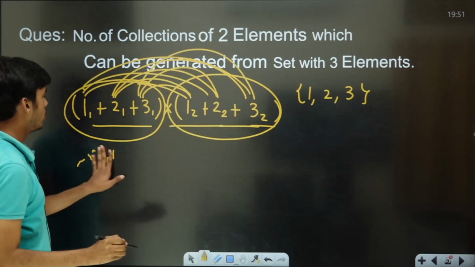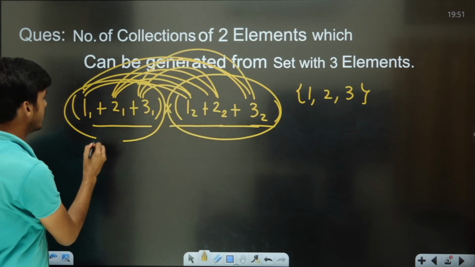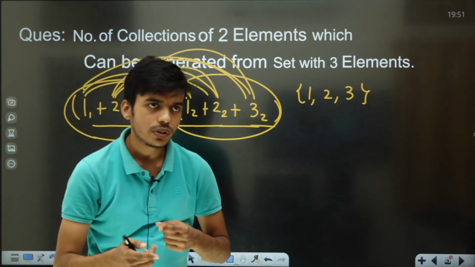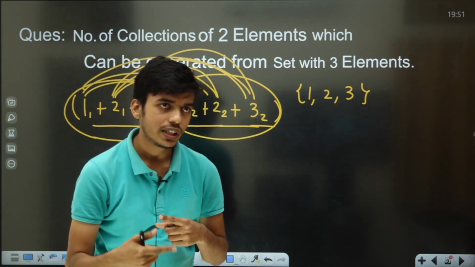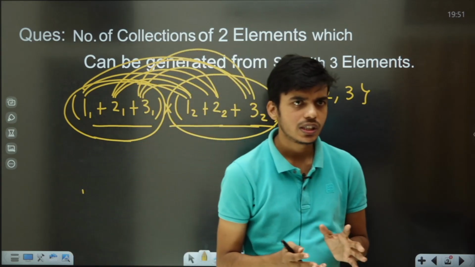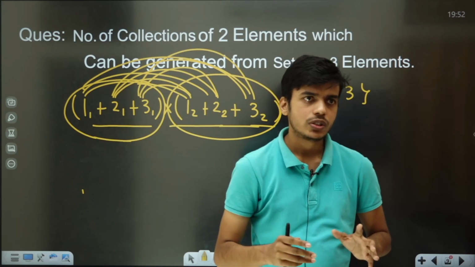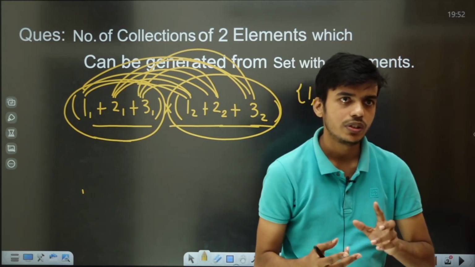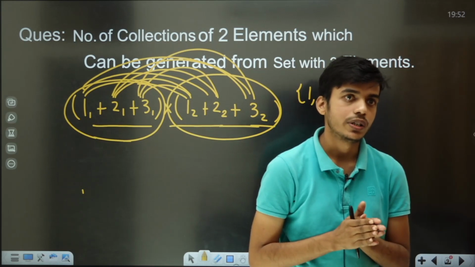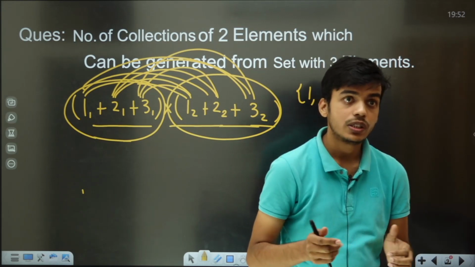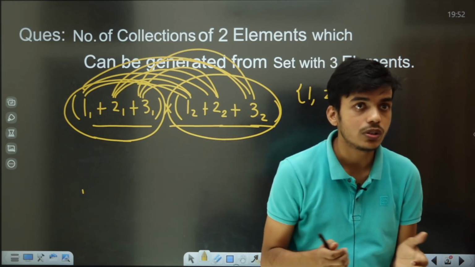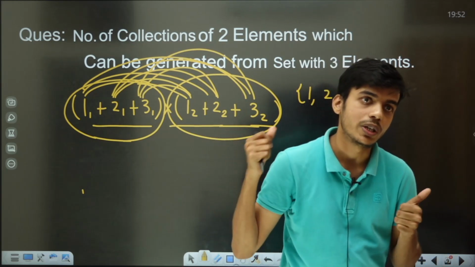So you might be wondering, 9 collections will be there. Yes, 9 collections will be there, and the different orders we are counting as different collections. Just keep it in your mind. In real life it might not be true, but for the sake of understanding, we are counting them as different collections. We are counting them as ordered this time instead of unordered. Unordered means order doesn't matter, but this time order matters to us.